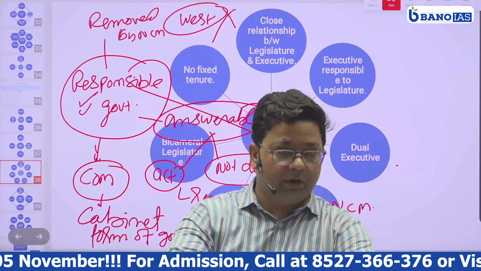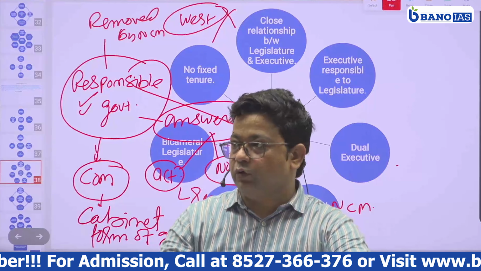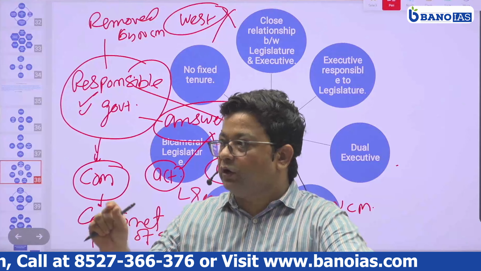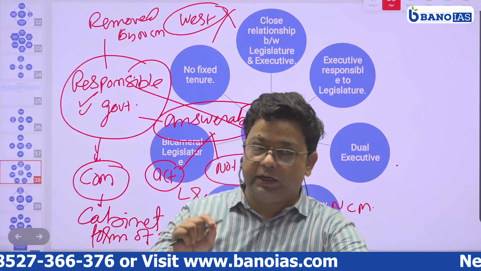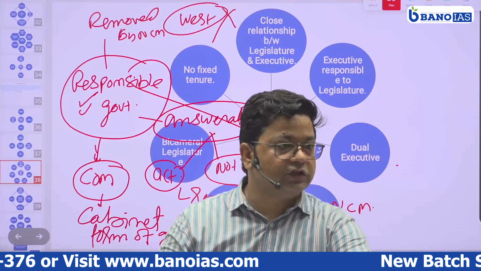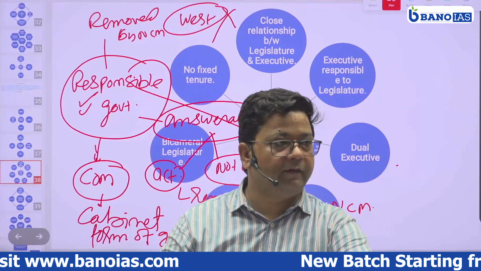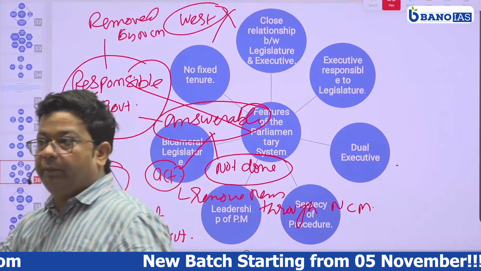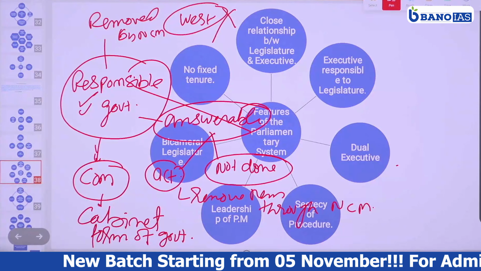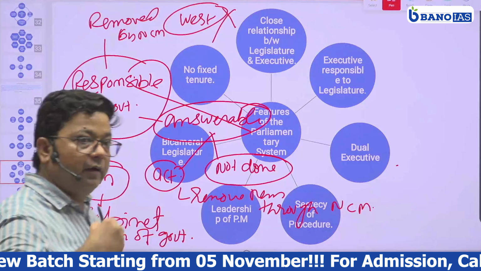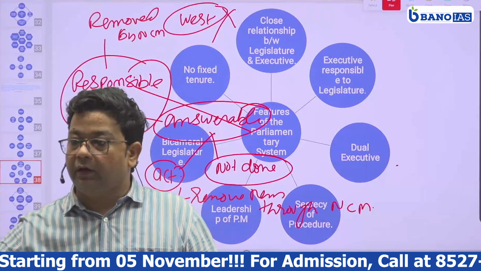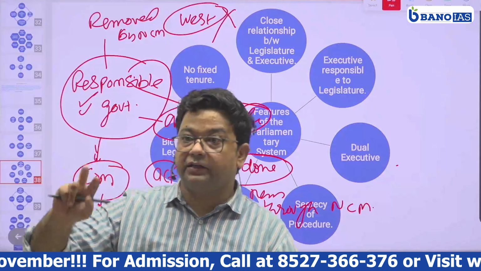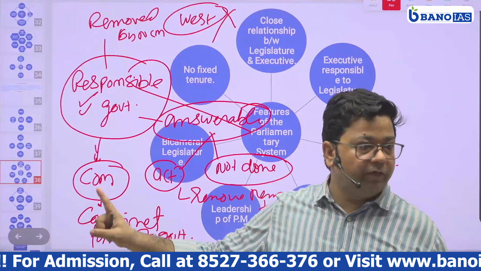Recently, in the last Lok Sabha, a no confidence motion was moved against the government, but the opposition is not in a position of having a majority in the house, so the no confidence motion turned into a confidence motion of the government. Right? So through this, by making the executive responsible to the legislature, the voice of the people can be heard in the parliament. This is the second reason why we have opted for the parliamentary form of government.